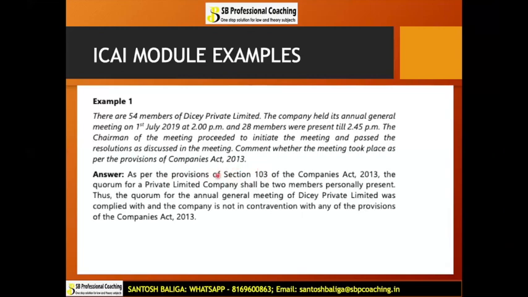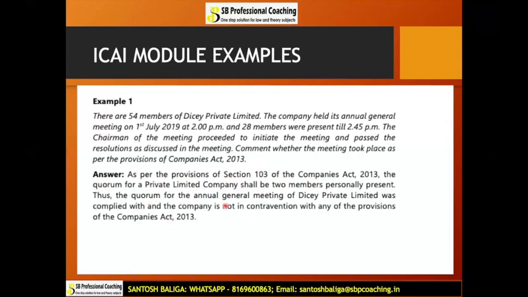This will fetch you 1 mark directly. After putting section 103, what you should be doing is explaining about quorum for at least 3-4 lines. Then you should come to the quorum for a private company. What shall be the quorum for a private company? It shall be at least 2 members personally present.